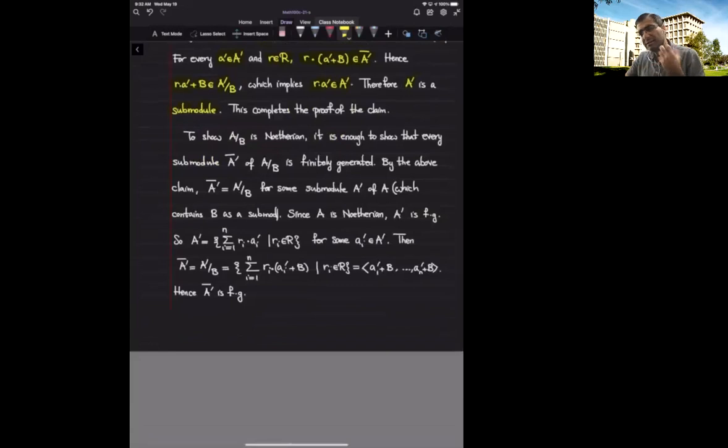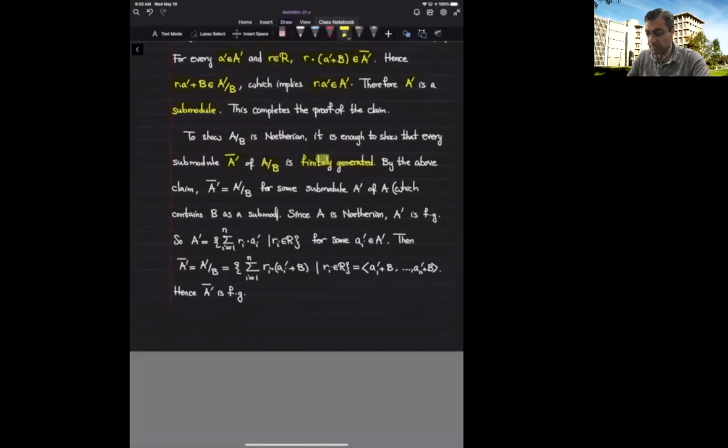Okay, now that we have an understanding of submodules of A over B, we go back to what we wanted to show. We want to show that A over B is Noetherian. By the previous proposition, it is enough to argue why every submodule of A over B is finitely generated. So I am going to pick a submodule, A prime bar, of A over B, and I have to show that it is finitely generated.